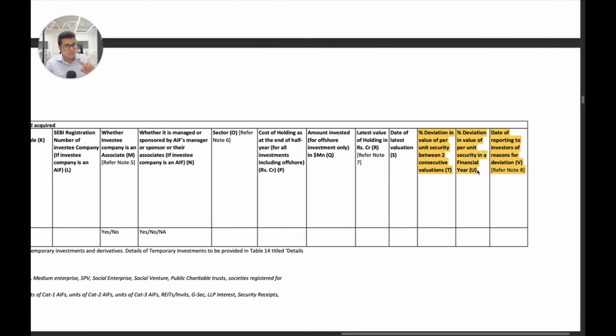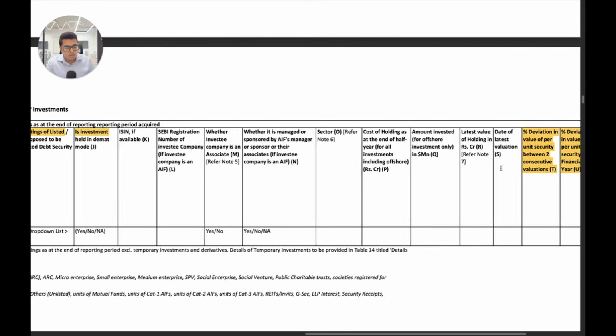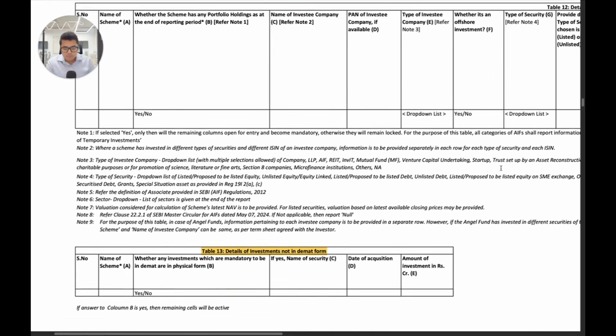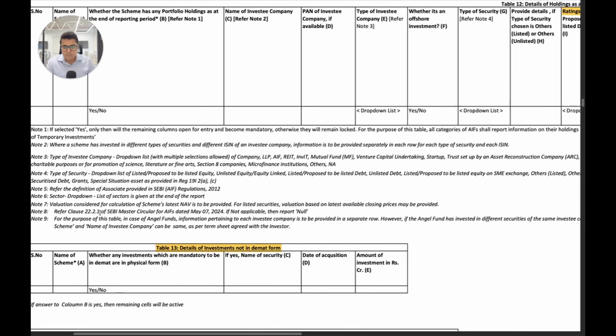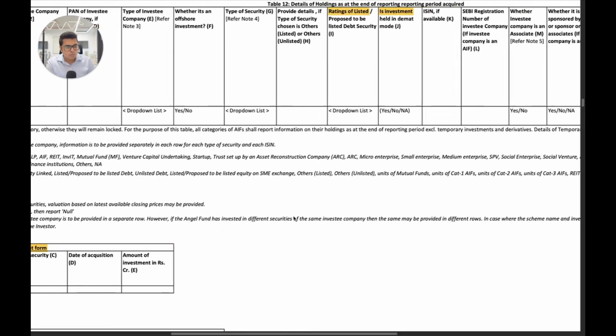So 2 consecutive is 20%, in a financial year is 33%. Both of these you have to mention if deviation is there. And date of reporting to investors, a reason for deviation. And here you can refer to note 8 also, which actually says that for the purpose. So note 8 says clause 22.1.1 or 22.2.1 of the master circular. If not applicable, then report null.